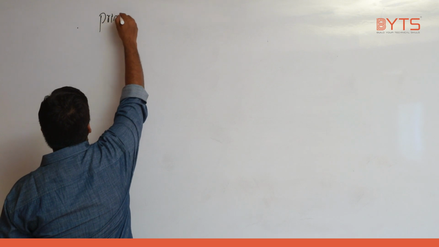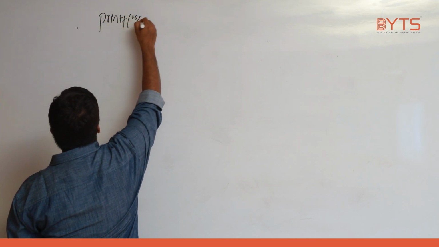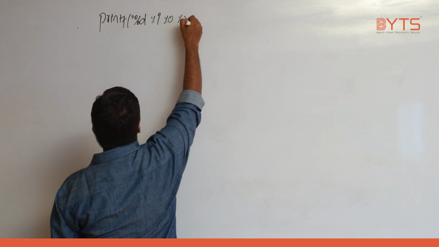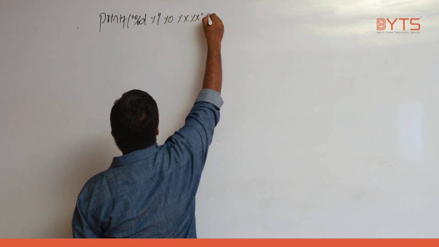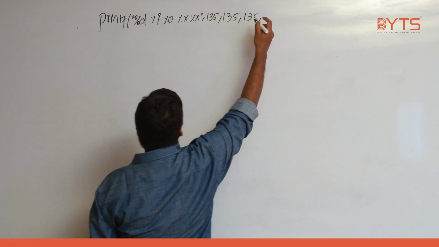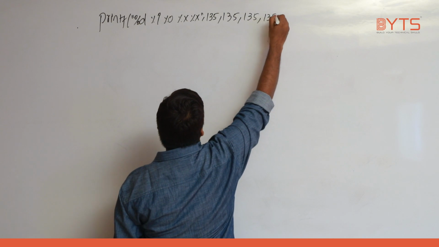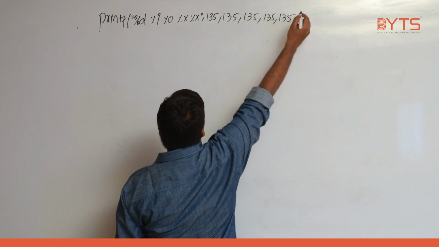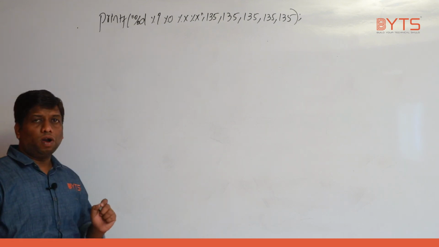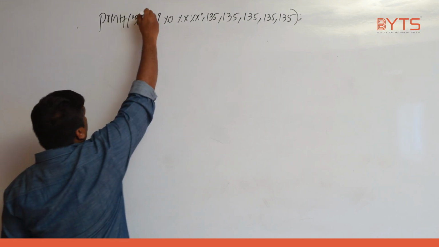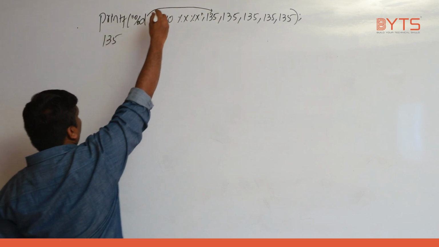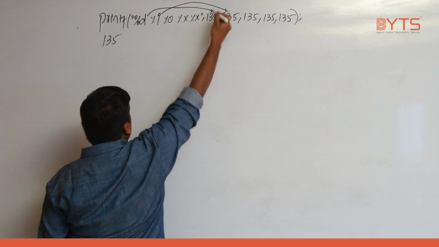printf("%d, %i, %o, %x", 135, 135, 135, 135, 135). Well, first point, listen. %d will print what? Decimal. Given also what? Decimal. 135. %i will print what? Integer. This is also integer.